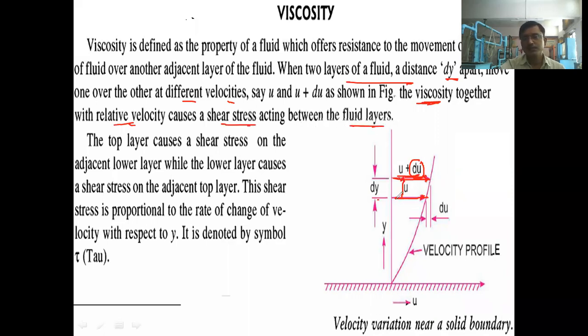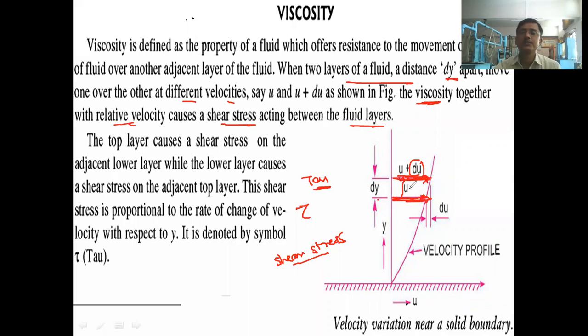तर आता या ठिकाणी काय होतं, because of this velocity profile and viscosity there is formation of what I can say shear stress. Okay, shear stress त्या ठिकाणी जनरेट होतो, which is represented by letter tau. Okay, this symbol is called as the tau. The pronunciation आहे tau. So this shear stress is generated between these layers. म्हणजे या खालच्या लेअर मध्ये पण तो shear stress जनरेट होईल आणि वरच्या लेअर मध्ये पण तो जनरेट होईल.